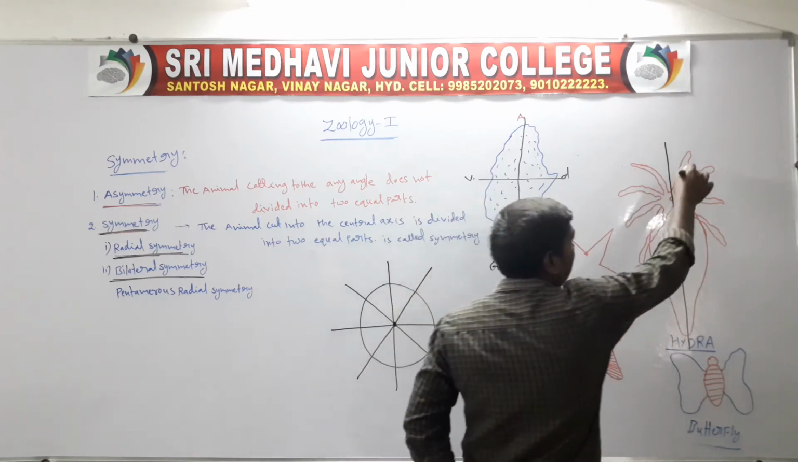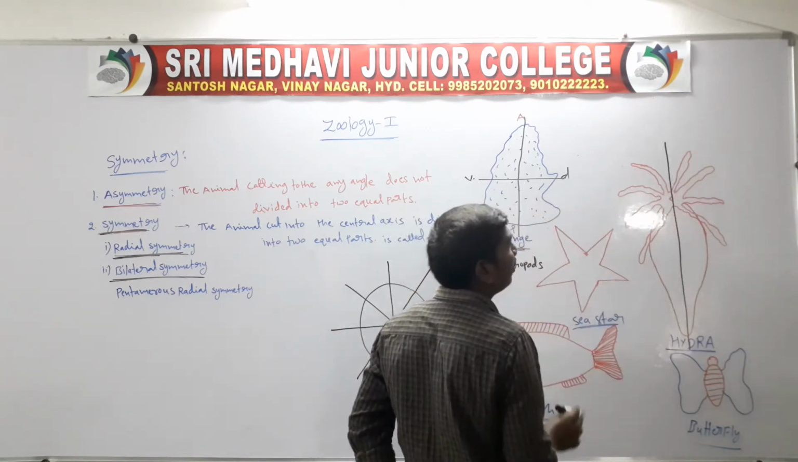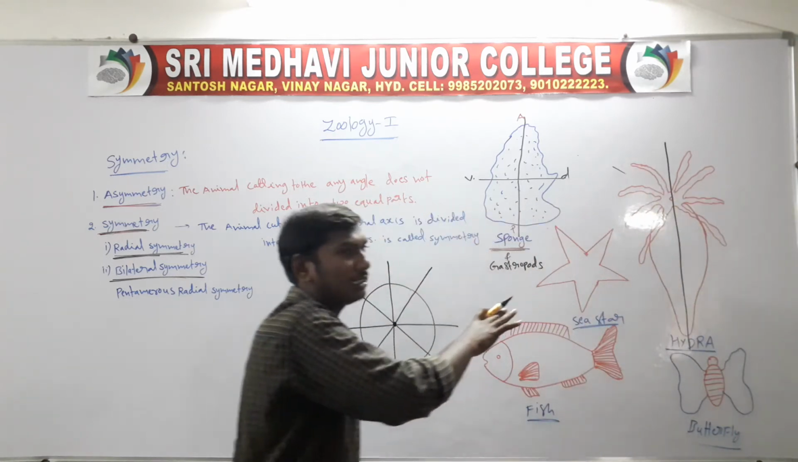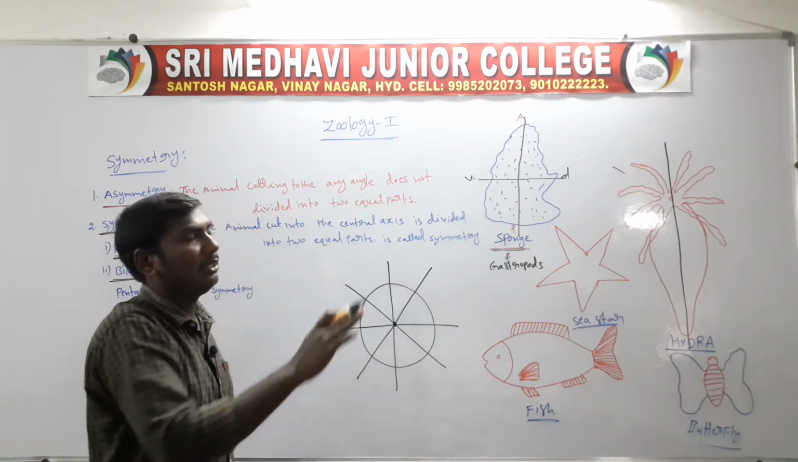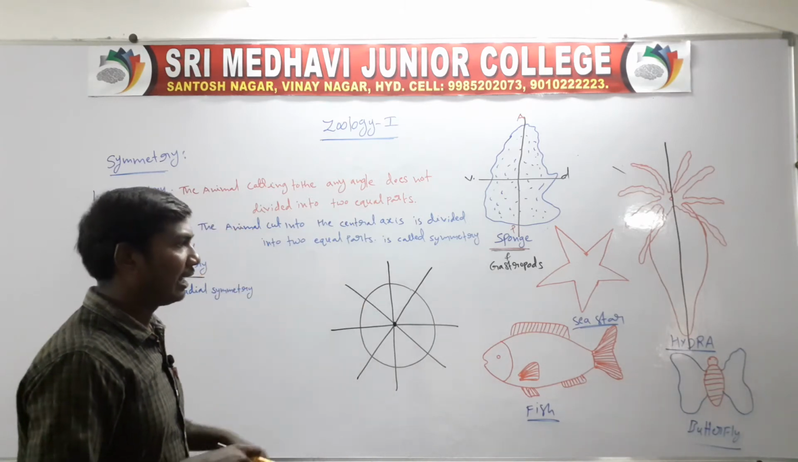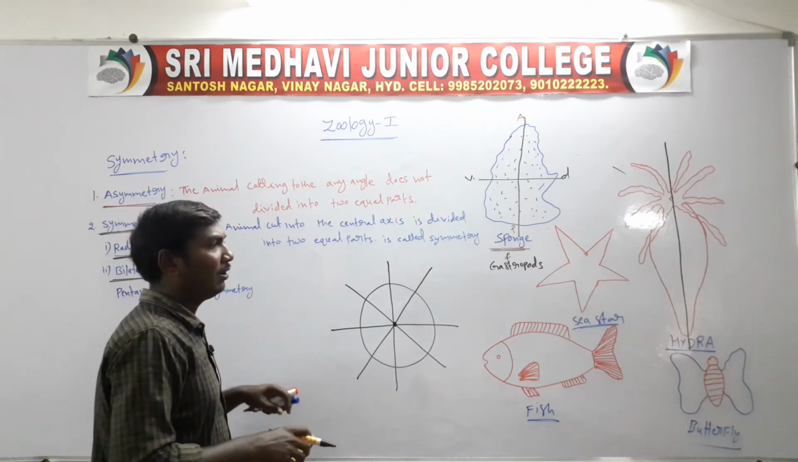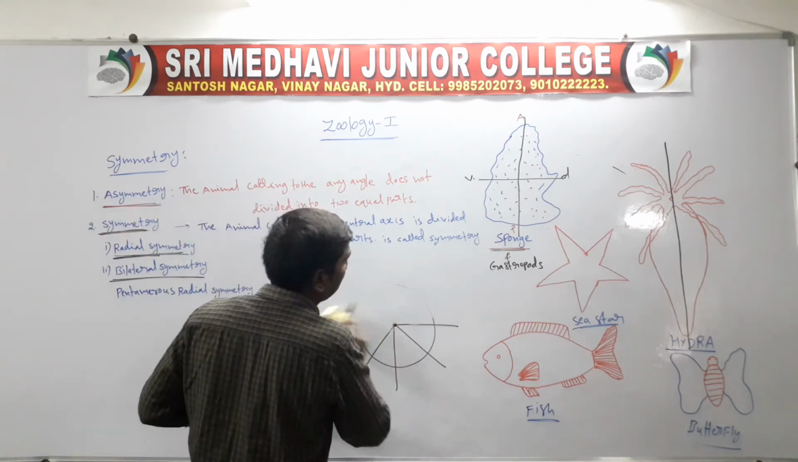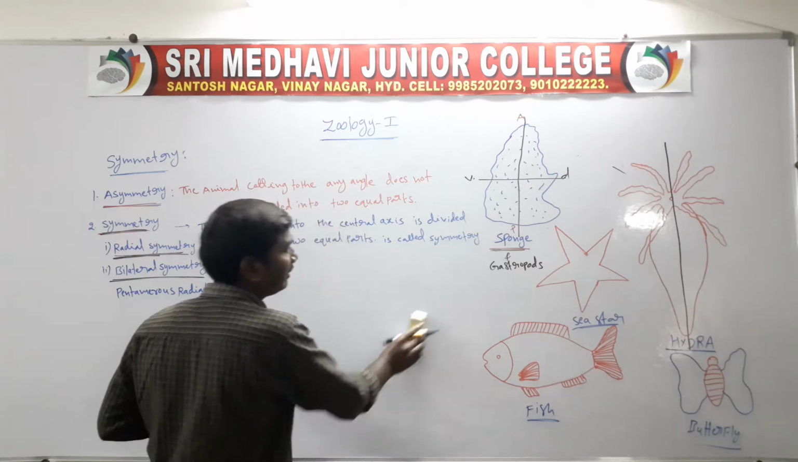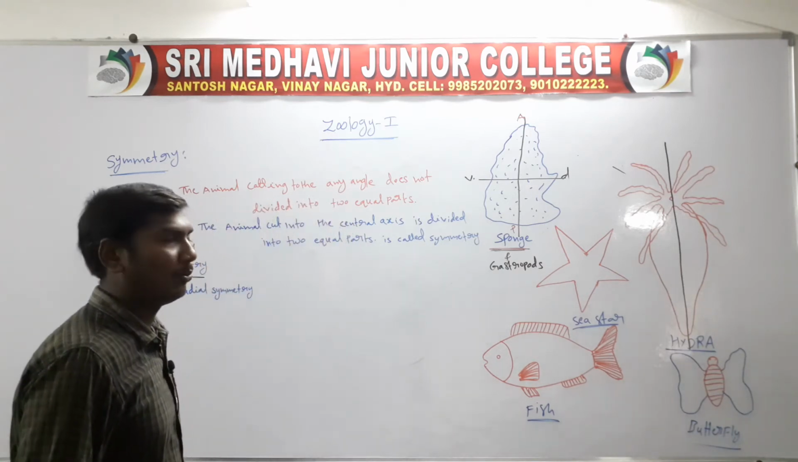Another angle, this angle also cuts it into two equal parts. So the organism, the Hydra, cut through any plane is divided into two equal parts. So, they are called radial symmetry. Example: Hydra. The phyla are Cnidaria and Ctenophora.